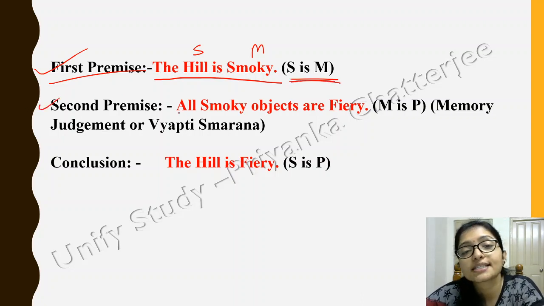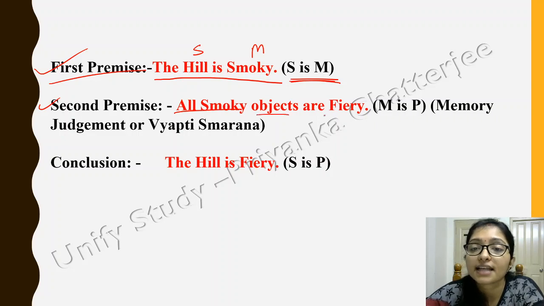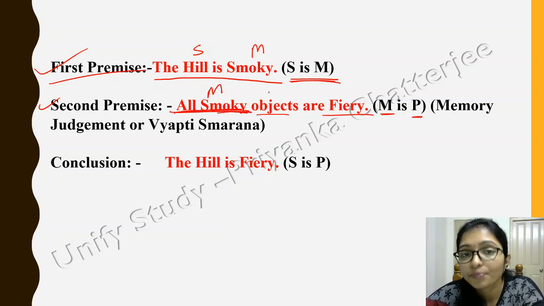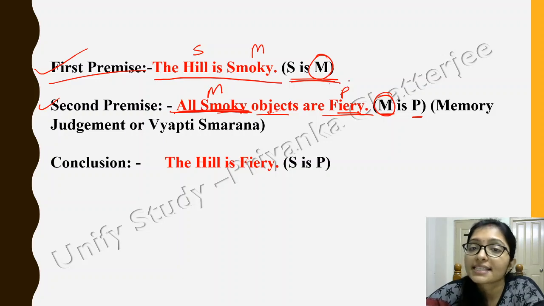The second premise is all smoky objects are fiery. So M is P: all smoky objects, that is M, are fiery, that is P. Here was M, here is also M, right. So S is M, and here we are telling M is P.